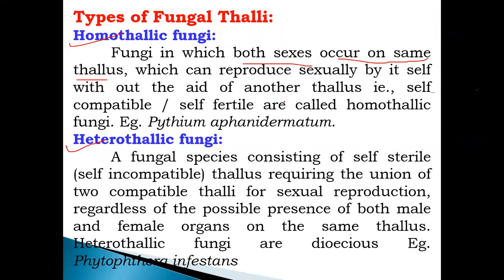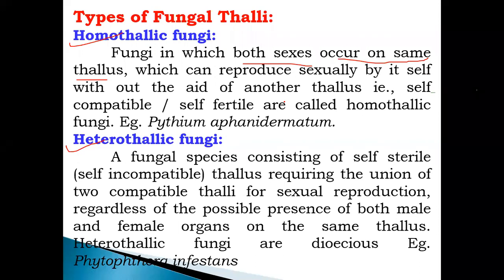Homothallic fungi, in which both sexes occur on the same thallus, can reproduce sexually by themselves without the aid of another thallus; they are self-compatible, meaning self-fertile.